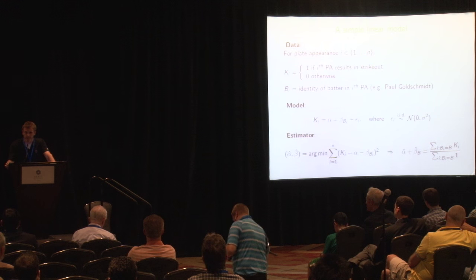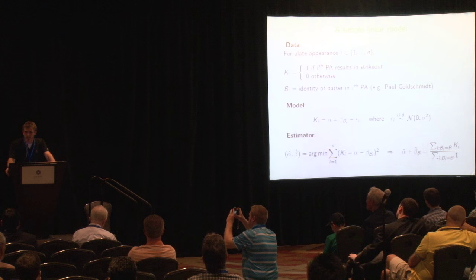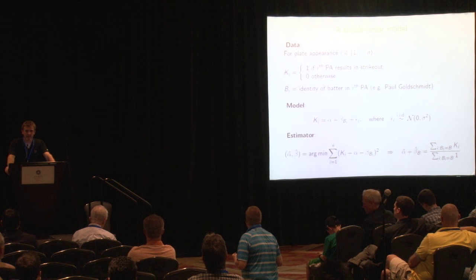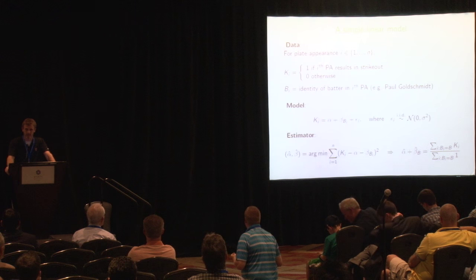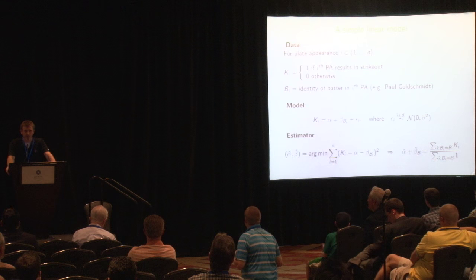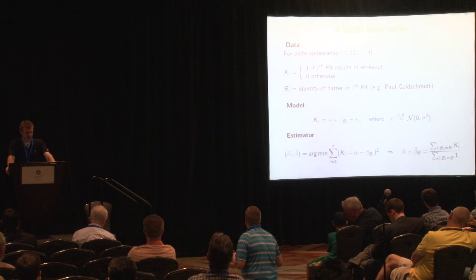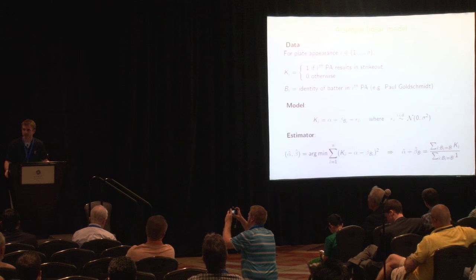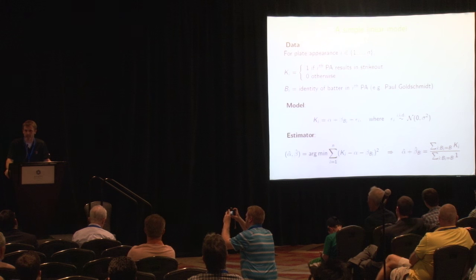And for each batter B, we have a parameter beta B, which corresponds to how much more likely than average that batter is to strike out. And our model says that Ki is equal to alpha plus beta Bi plus Gaussian noise. It's not a good model, but we'll get to that later.